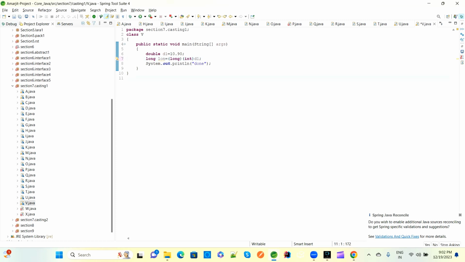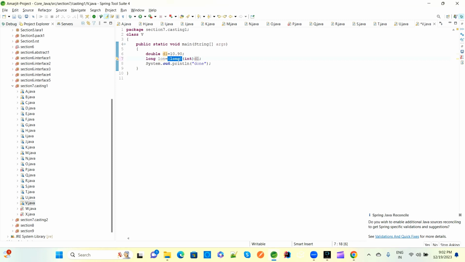So suppose if you provide it like that also, no issues, because what happened, double d1 we converted as an integer first. Directly we are not converting as a long here. So double d1 to int, higher to lower, we converted. Now lower to higher we are converting, integer to long. So either you mention it directly, or if you put long also, no issues, the compiler will take it.